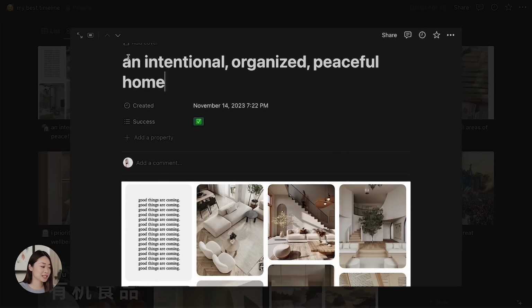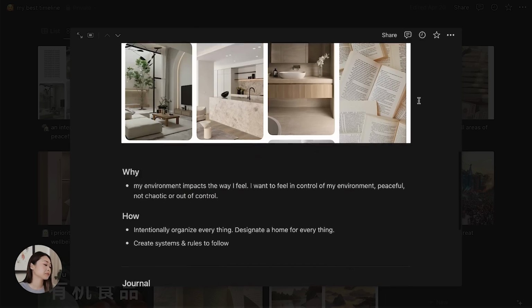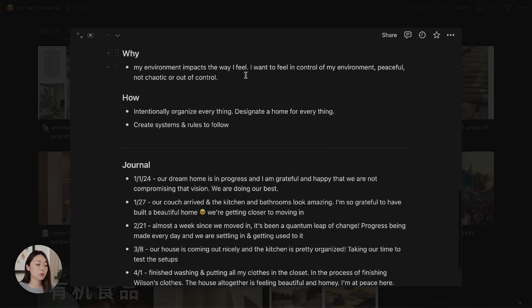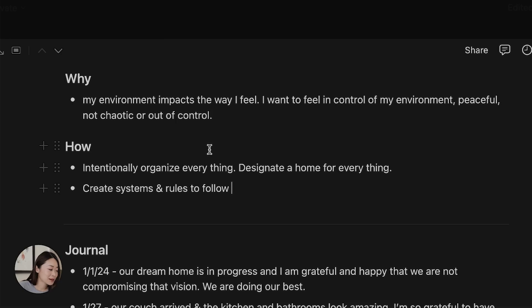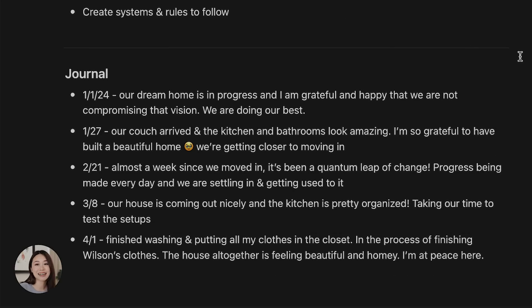So for example, one of my important goals this year is to create an intentional, organized, peaceful home. And I have a visual from Pinterest, and then I have my why, like why does this goal matter to me? And for me, it's my environment impacts the way I feel. I want to feel peaceful, not chaotic or out of control. How am I going to achieve this goal? So the how section is just brainstorming the different ways, methods, processes that will lead you to achieve this goal. You don't have to know everything exactly, but you just write down what you think might get you there.